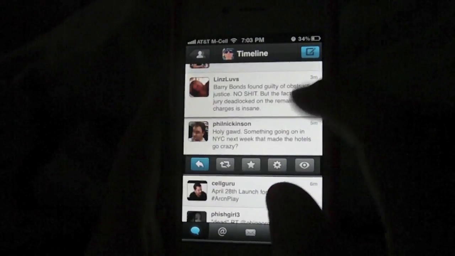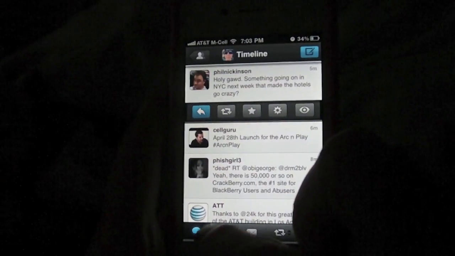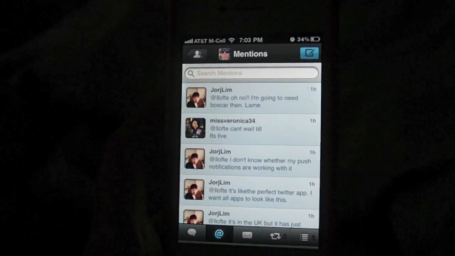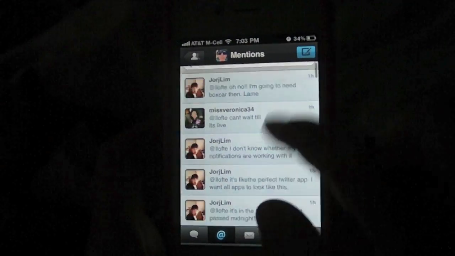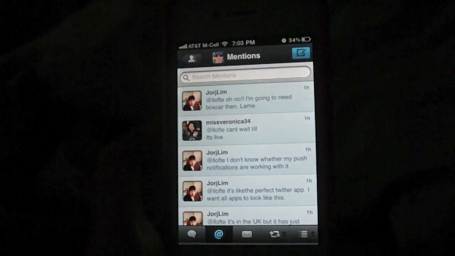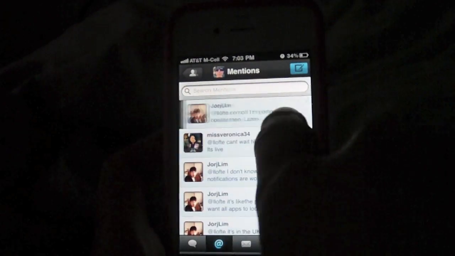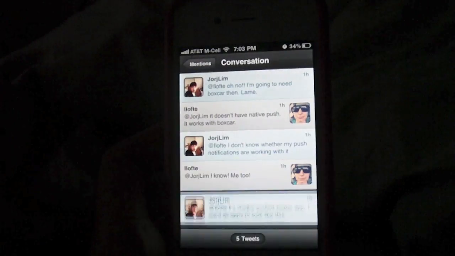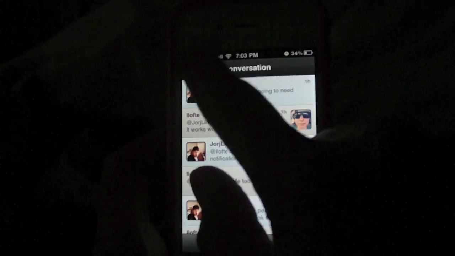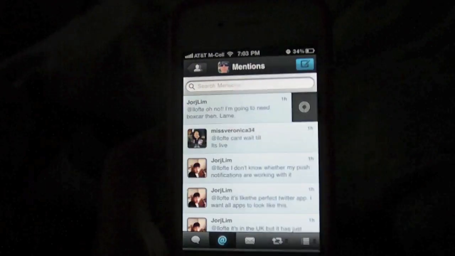And this next stuff I think is really cool. So let's go ahead and look at something that has a conversation. So these are my @replies, so obviously they're part of somewhat of a conversation. If I swipe this tweet to the right, it loads the conversation. If I swipe to the left, it loads related tweets.